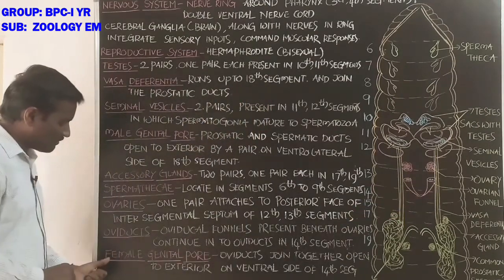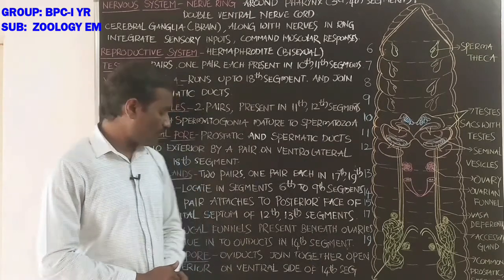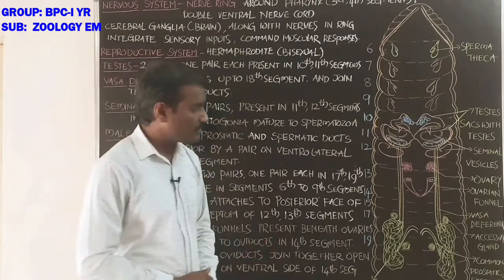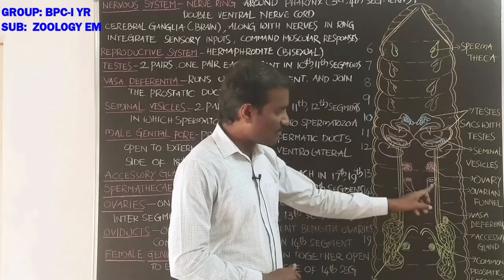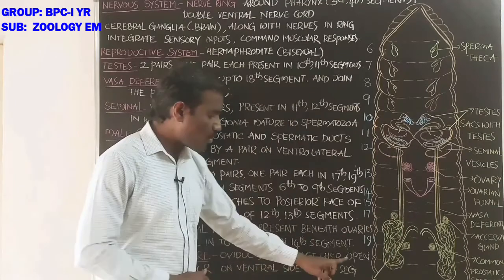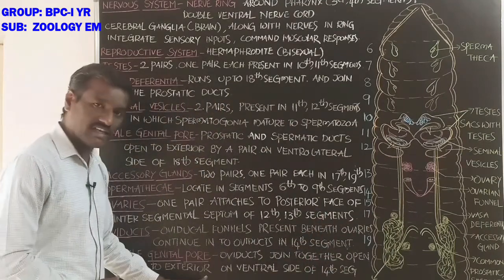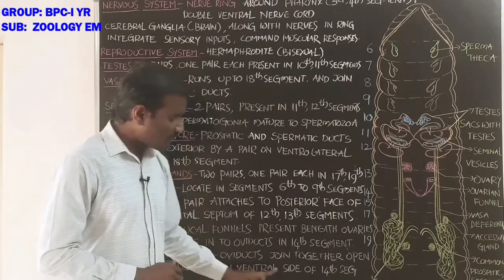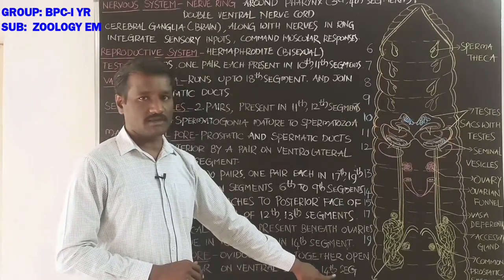Next, the female genital pore. What about the female genital pore? Both of the oviducts are joined together and open to the exterior, to the outside of the body, on the mid-ventral side of the 14th segment.